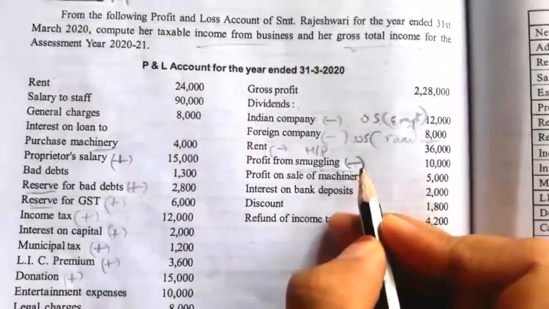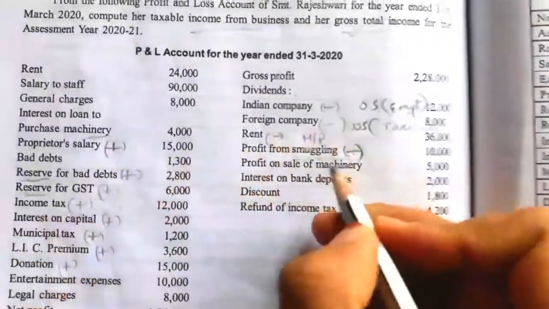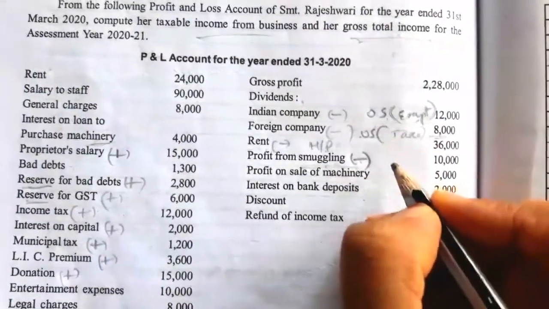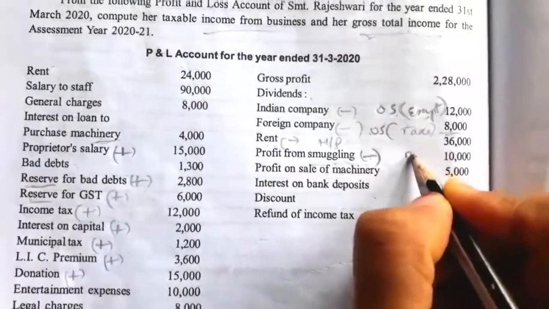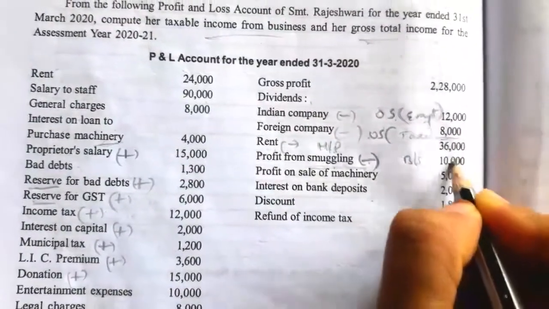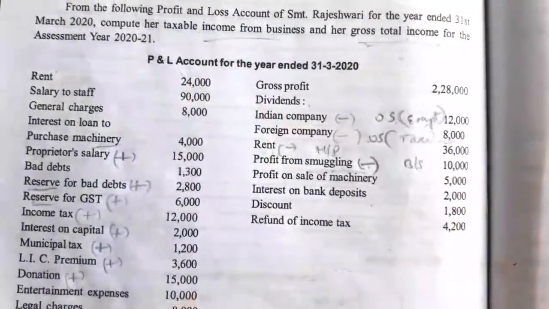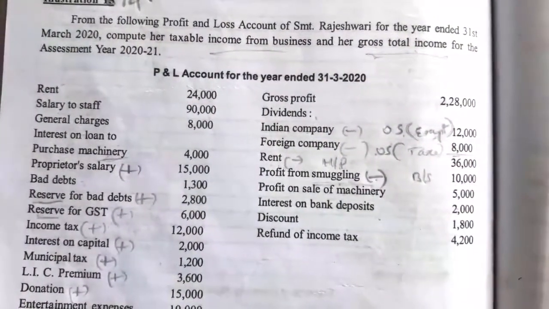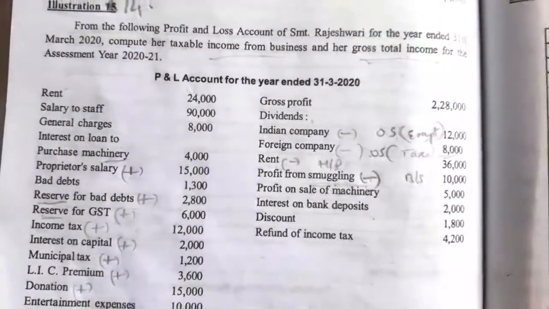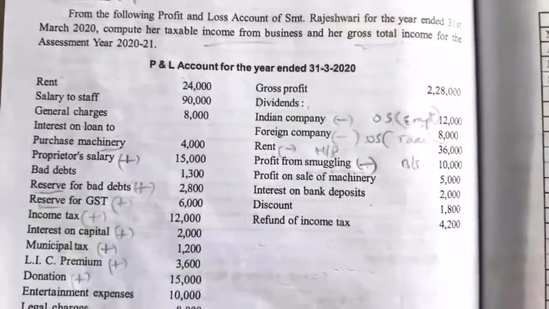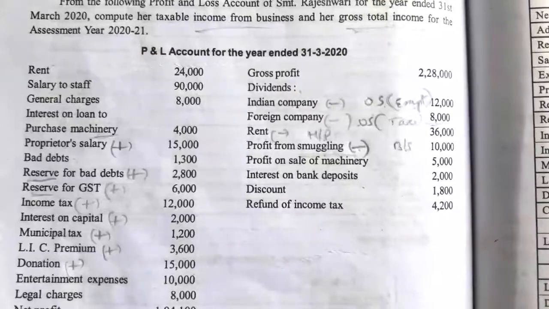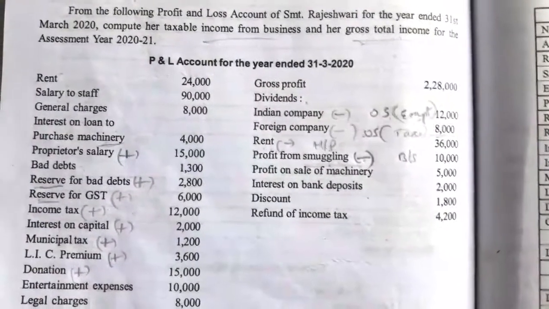It is an illegal business, so it is not taken as income while calculating the business income; it is treated separately. But on this income the assessee has to pay tax under the head business income. Separately he has to pay tax, because any kind of income earned by the assessee is taxable, whether it is income from a legal business or an illegal business. Income tax will be levied on all the income.